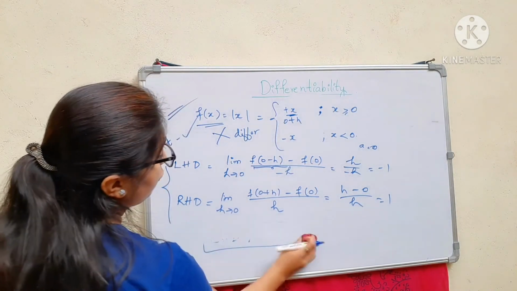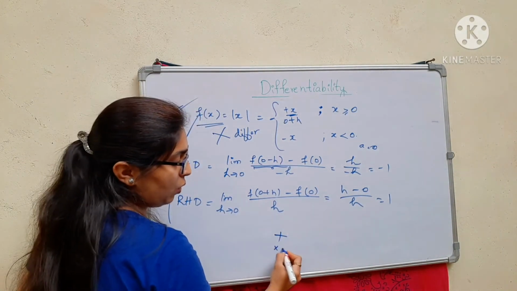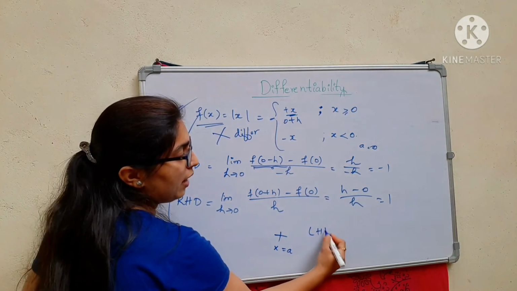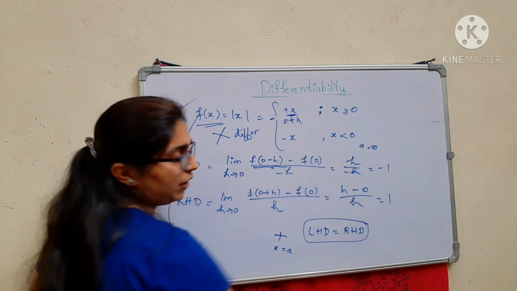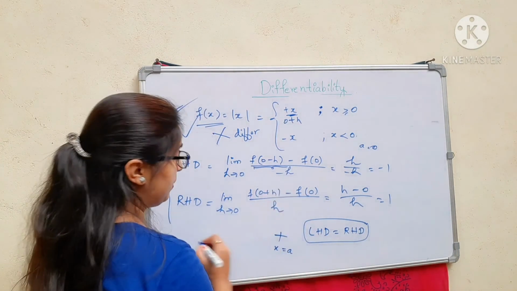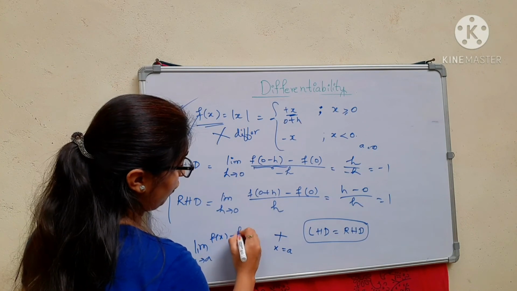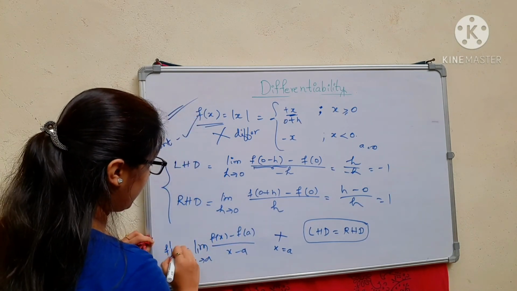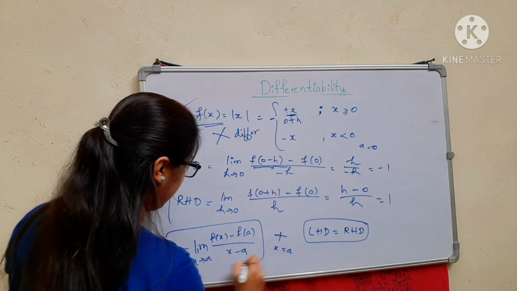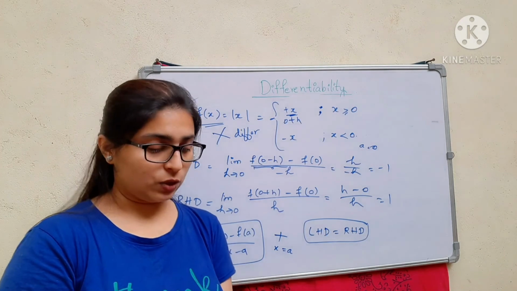So for the function to be differentiable at a point x is equal to a, the left hand derivative should be equal to the right hand derivative, and the limit x approaches a, f of x minus f of a divided by x minus a, which is equal to f dash of a, should exist. That is the condition to be differentiable at x is equal to a.